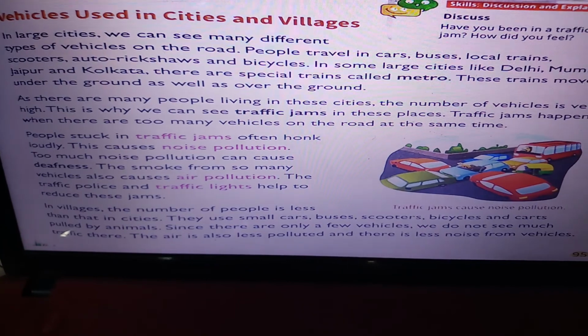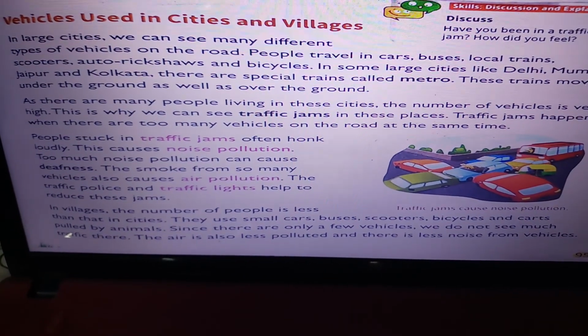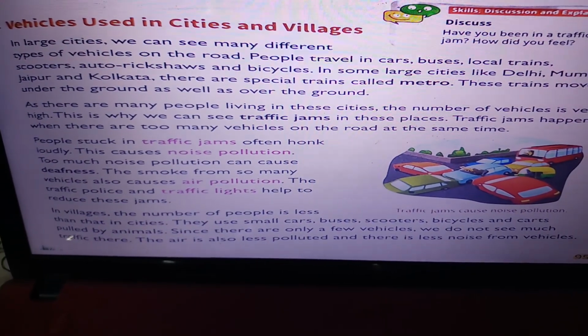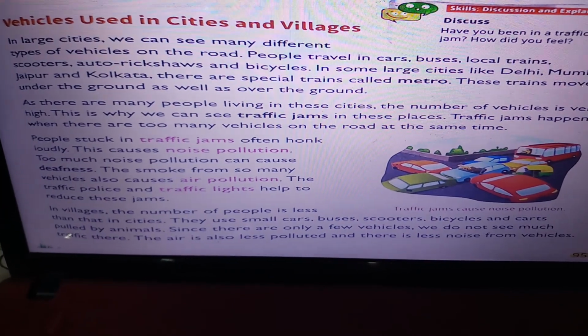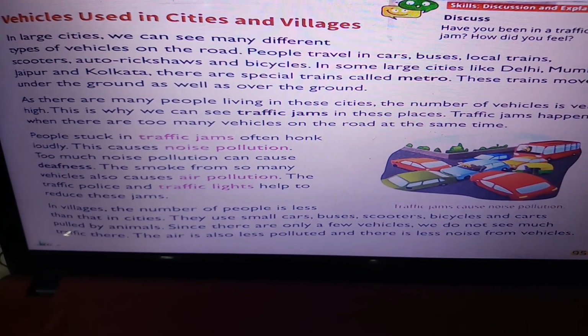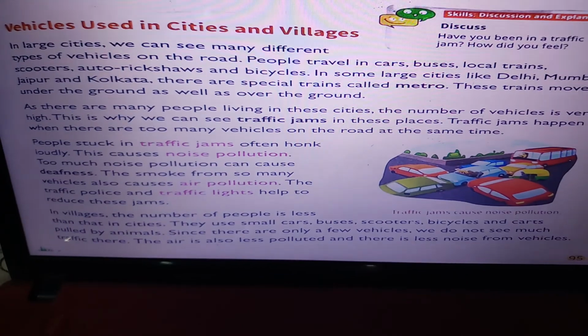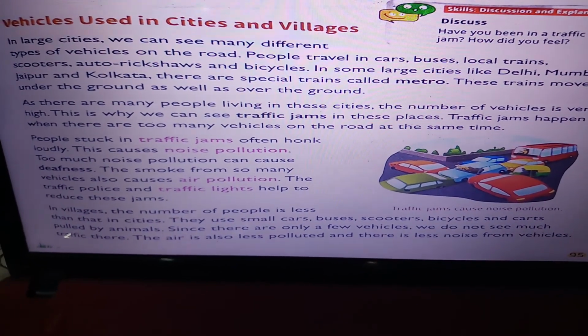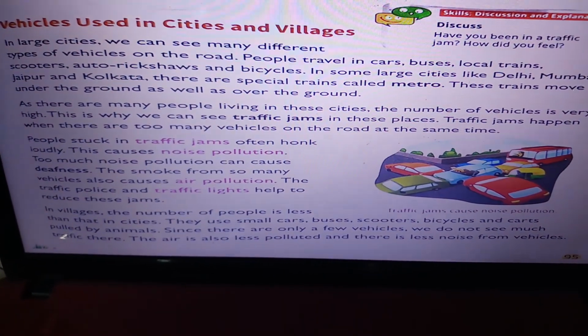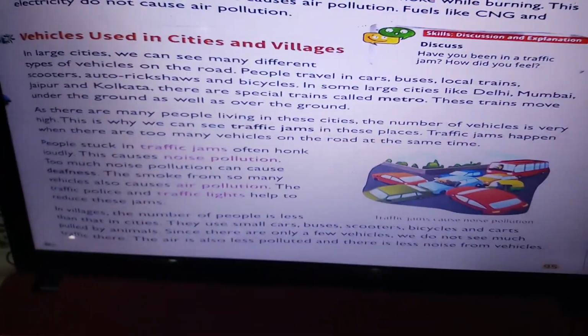Now in villages, the people are less. So the cars are smaller, the buses are smaller, scooters are fewer, and bicycles and carts that are pulled by animals are used. So there are very few vehicles. So there is not much traffic jam over there, and also less pollution and less noise from vehicles. Is it clear?